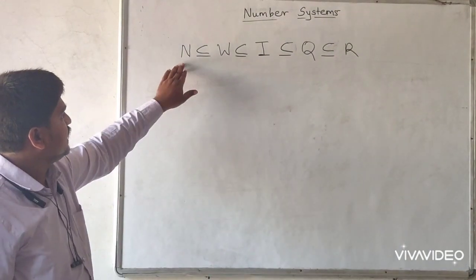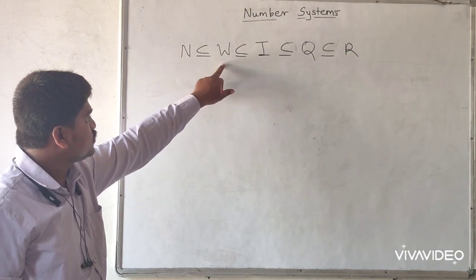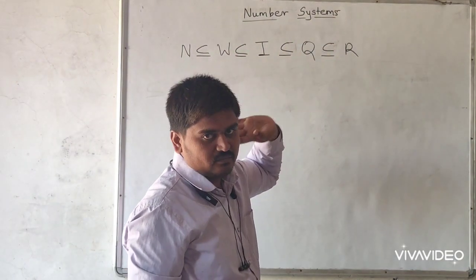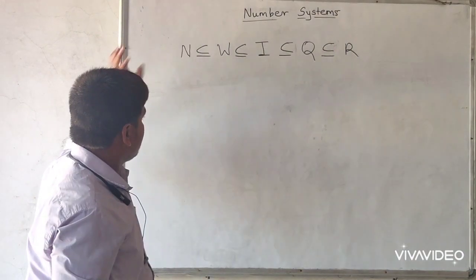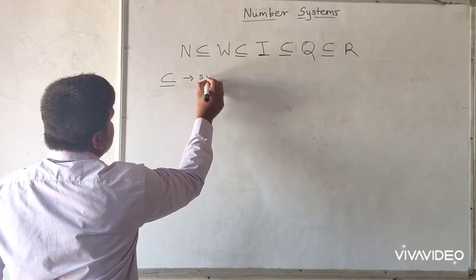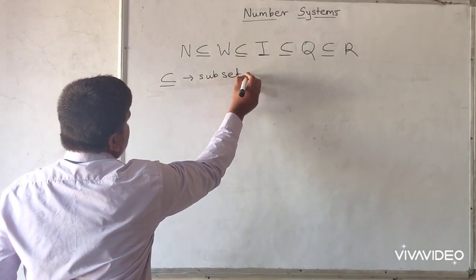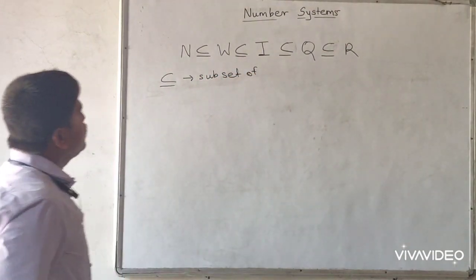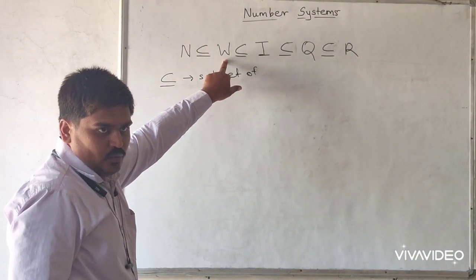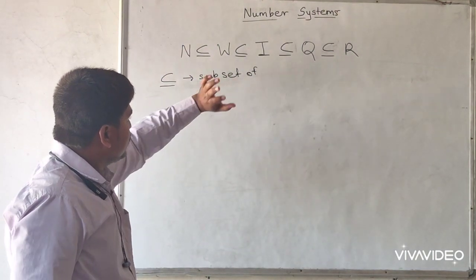This is natural number. This is whole number. This is integer. This is rational number, and this is real number. And this is a new sign, so it is called subset, this is called subset of. So natural number is a subset of W. Natural number is a subset of W.